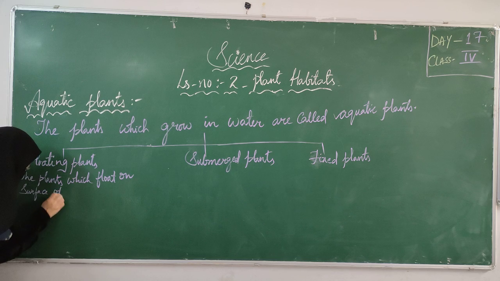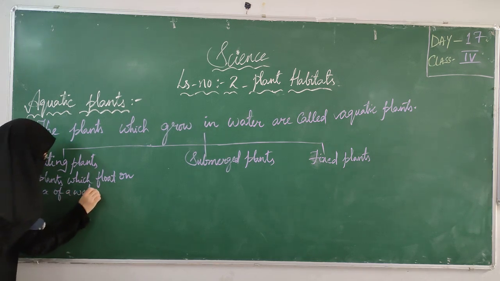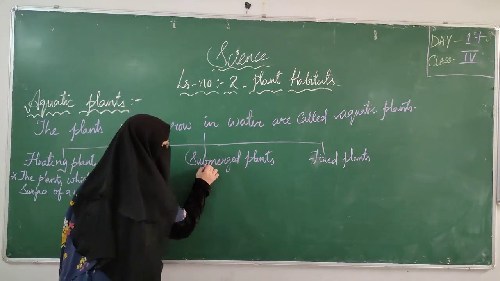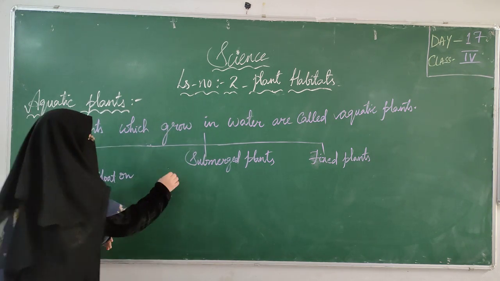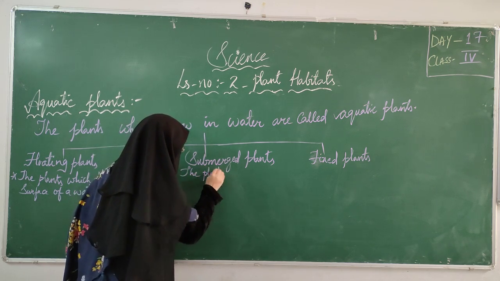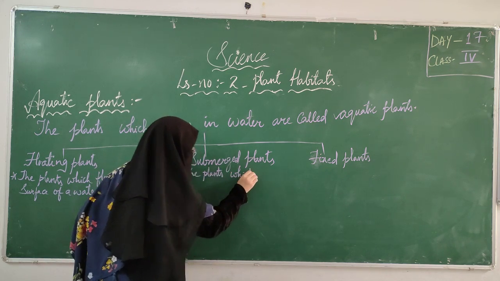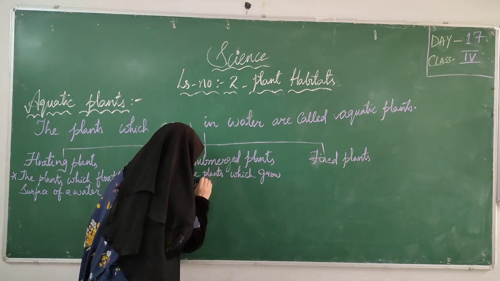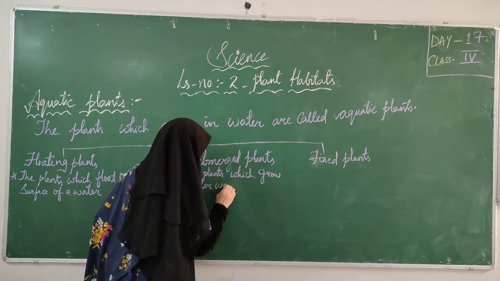Submerged plants, the plants grow underwater. Submerged means the plants which grow underwater are called submerged plants.